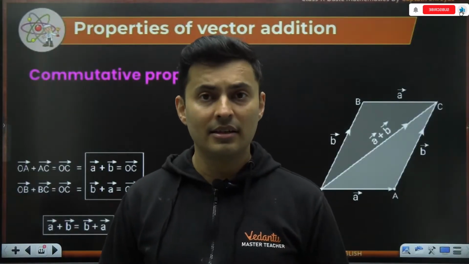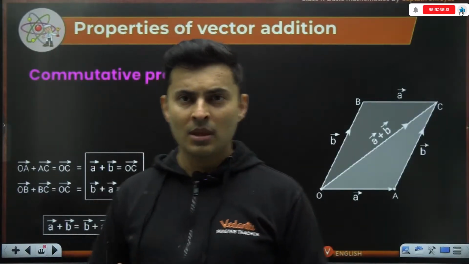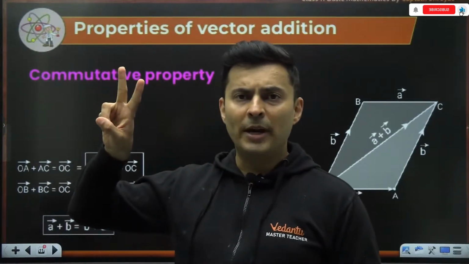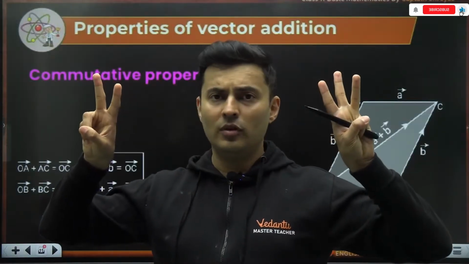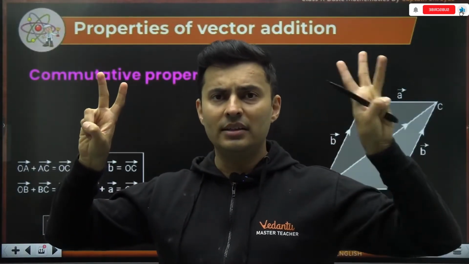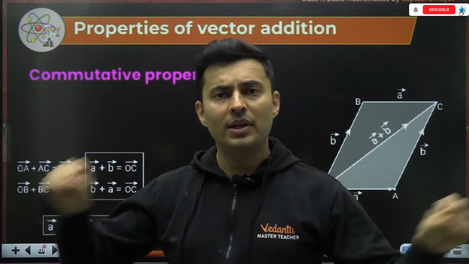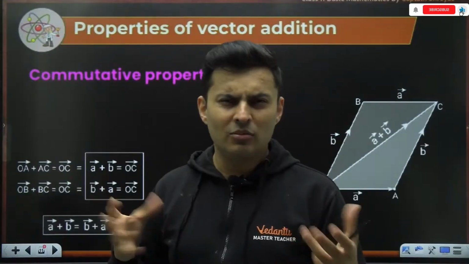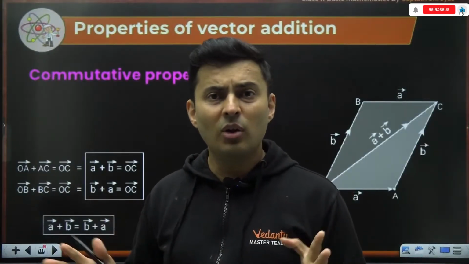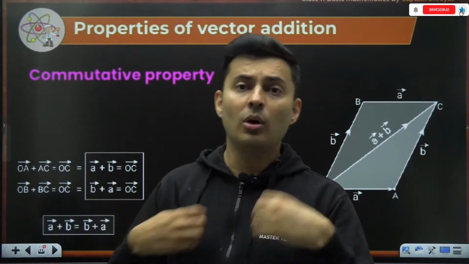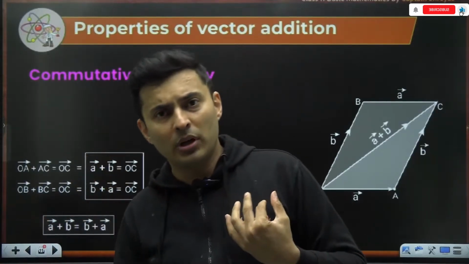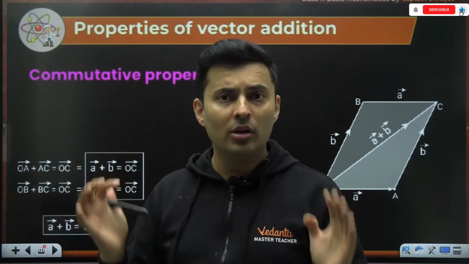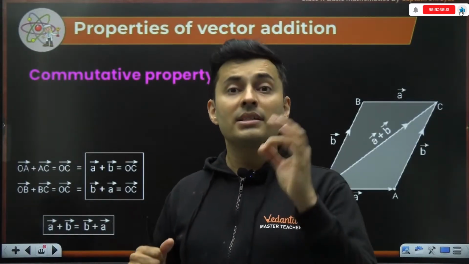The answer is yes. It is called commutativeness. Like, for example, your mom asks you, hey, get 2 kgs of tomatoes and 3 kgs of potatoes. Finally, when you come back home, what will she check? Have you bought 2 kilo tomatoes and 3 kilos of potatoes? She will not be worried whether you went to the potato shop first or tomato shop first. Whether you buy potatoes first and then tomatoes, or tomatoes first and then potatoes. Finally, you will have potatoes and tomatoes. That is what matters. Same thing with vector addition.